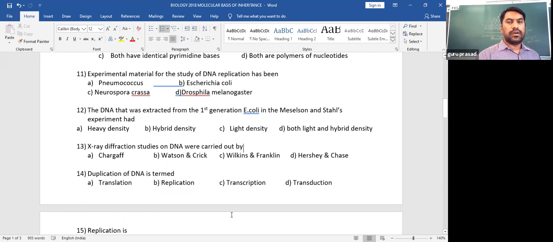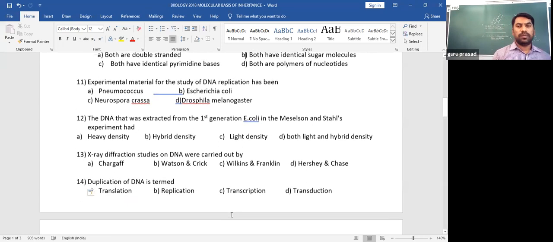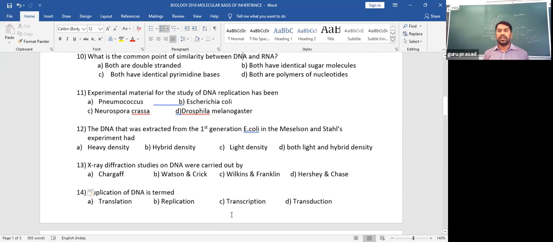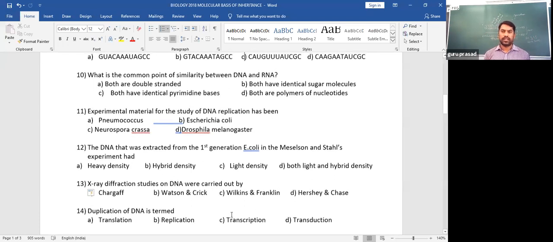Okay. Now next question. What is the common point of similarity between DNA and RNA? We have studied a lot of things about DNA and RNA with respect to the previous questions, and you also have theoretical knowledge. Option A: both are double stranded. No, DNA is double stranded, but RNA is always single stranded. So keep it in mind, both are not double stranded because RNA is always single stranded.